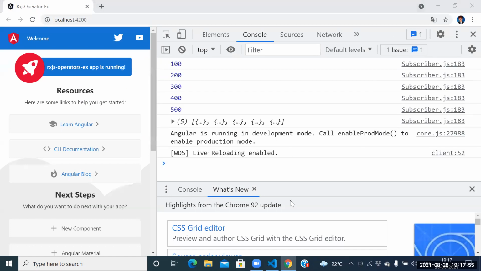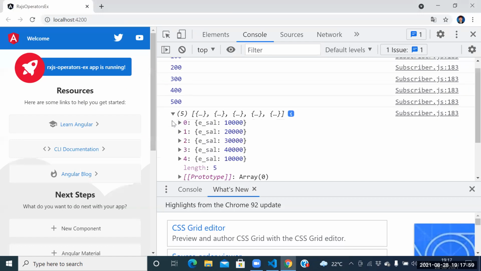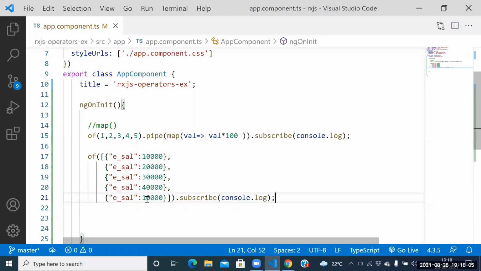What is the result we are getting? Check this one again. Salary equal to 10,000, 20,000, 30,000, 40,000, and the next one is 50,000 now. Yes or not? 10,000, next one is 20,000, next is 30,000, next is 40,000, next is 50,000 here.